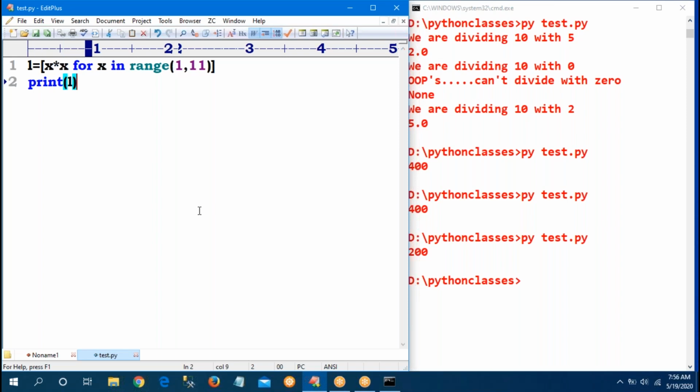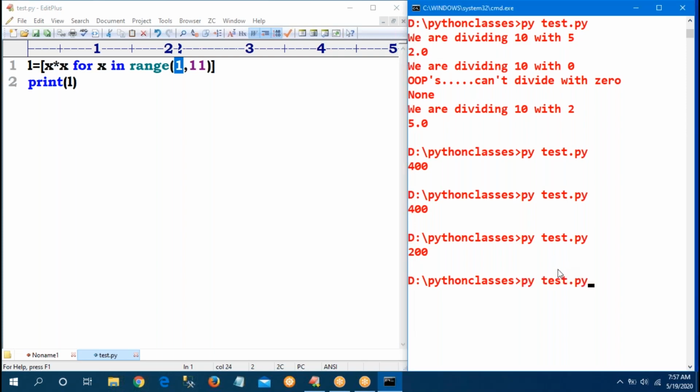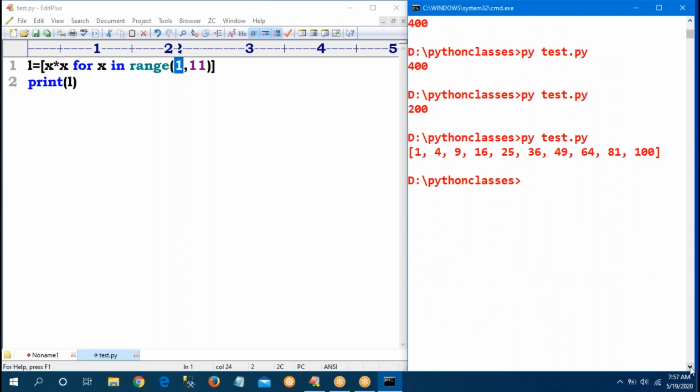Print of L. For the 7 o'clock batch, I did not explain this one. List comprehensions, I will explain. But understand this simple code: for x in range of 1, 11. First time 1, 1 star 1. Next time 2, 2 star 2. All will be in the form of a list. So the square of each number will be printed in the form of a list: 1, 4, 9, and so on up to 100. That is the list comprehension concept.